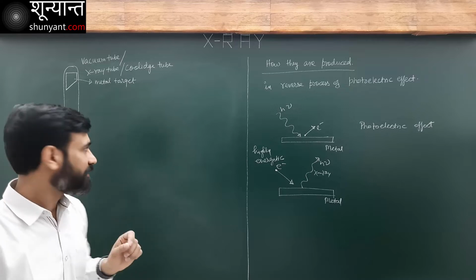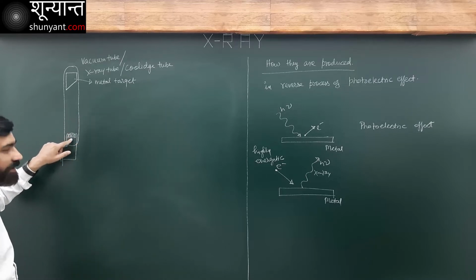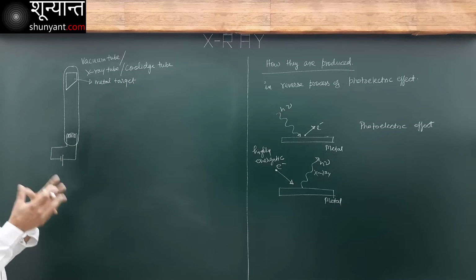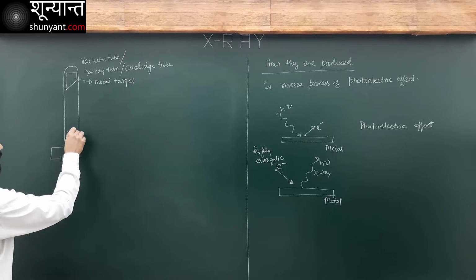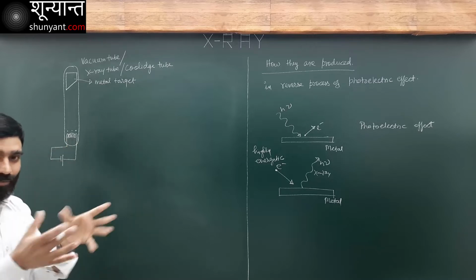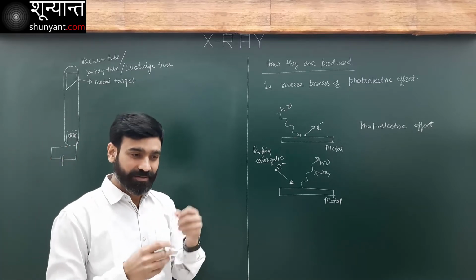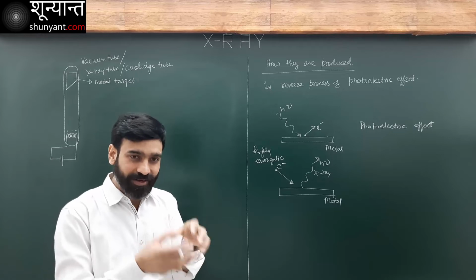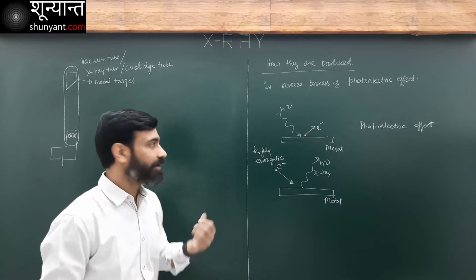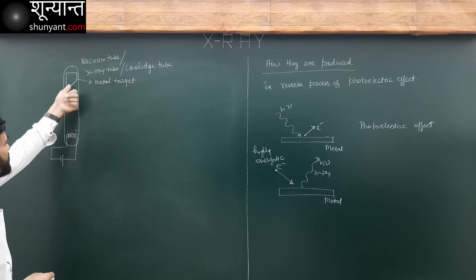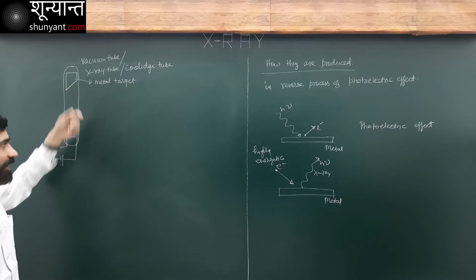But now the problem is, when the electrons are ejected from here, they will not move away. They will just make a cloud. They are ejected, they become free, but then they will remain there. They will not move very far. I want these electrons to hit this target here.